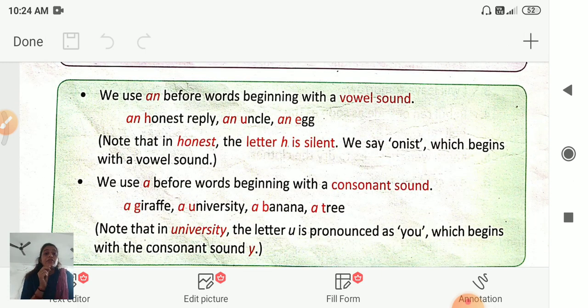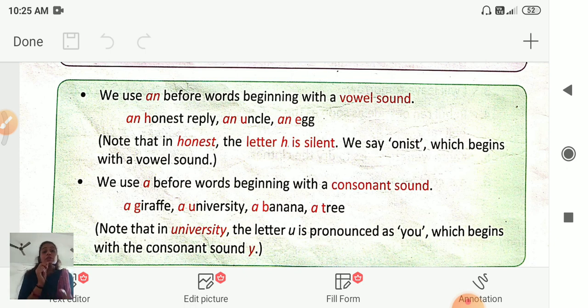We use an before a word beginning with a vowel sound: an honest reply, an uncle, an egg. Note that in honest, the letter H is silent. We say honest, which begins with a vowel sound. You can see here students, in honest, H is silent. We pronounce it like onest. O means vowel. So it begins with a vowel sound. That's why we use an here.